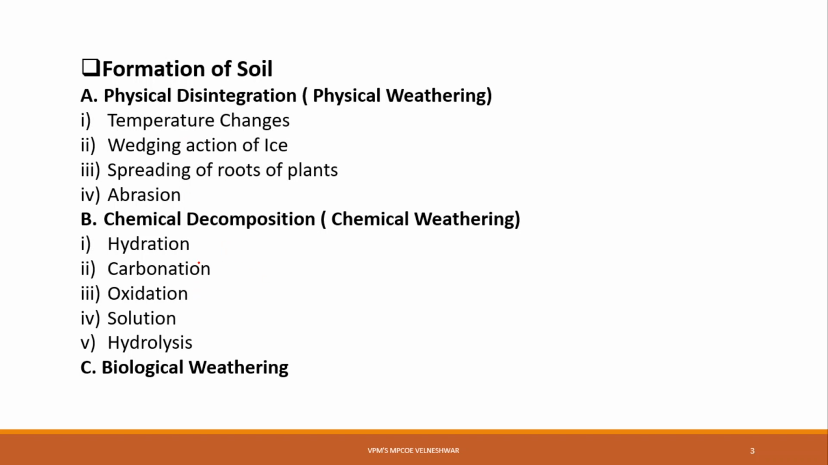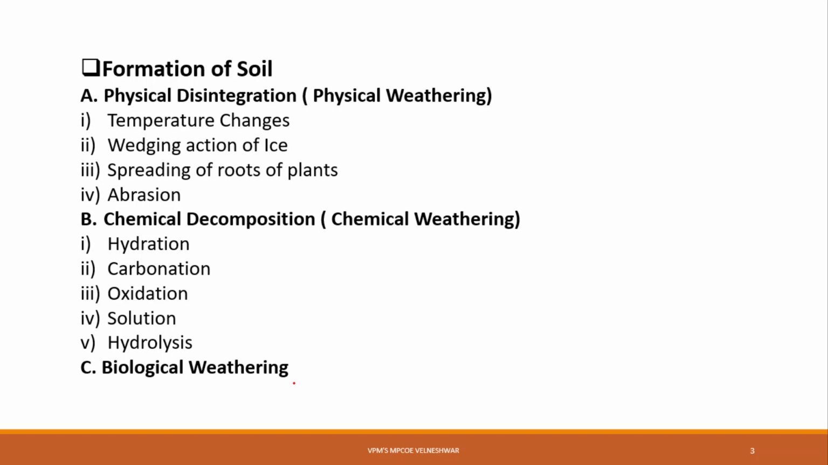In chemical decomposition, it is due to chemical reactions like oxidation, carbonation, hydration, solution, hydrolysis, etc. And due to chemical decomposition, which type of soil is produced? It produces cohesive soil, that is soil which has a sticky nature, meaning clayey soil. And due to physical disintegration, which type of soil is produced? It produces gravels and sand, which are cohesionless, meaning non-sticky soil. And in chemical weathering, it is cohesive soil, meaning sticky soil.